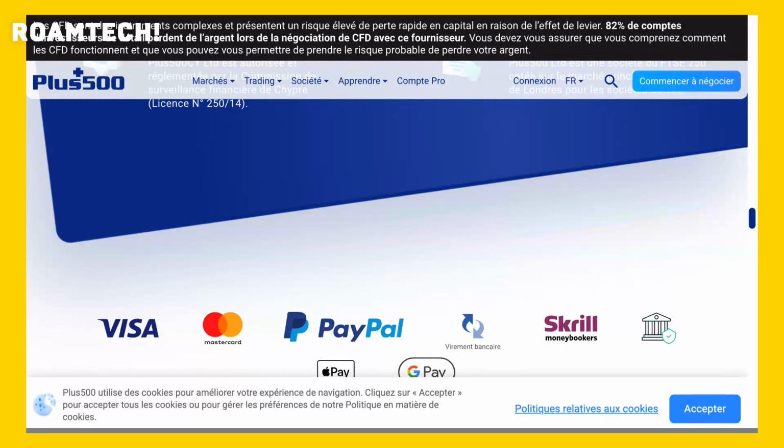It also took me a little while to get used to the advanced charting features, but there are plenty of tutorials available online. Overall, I'm quite satisfied with my experience using Plus500. It's a user-friendly platform with a good range of features and transparent pricing.